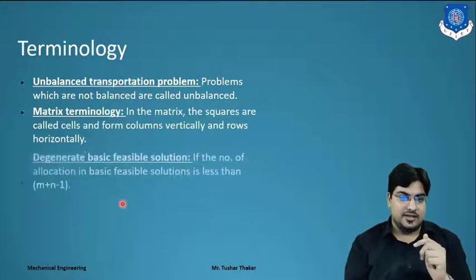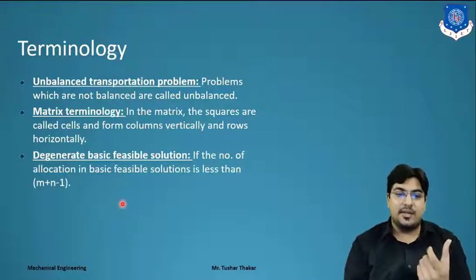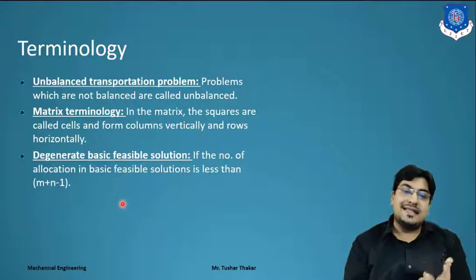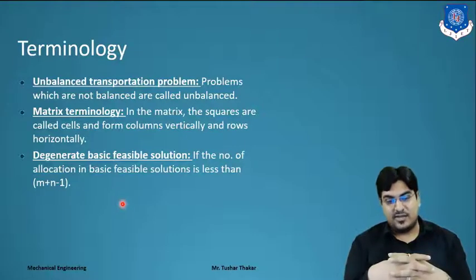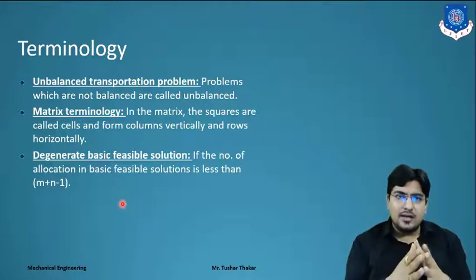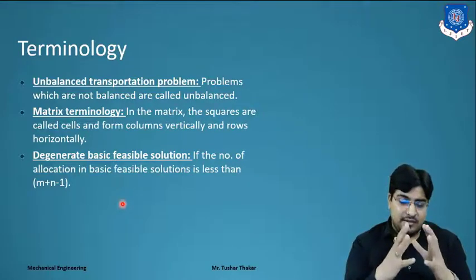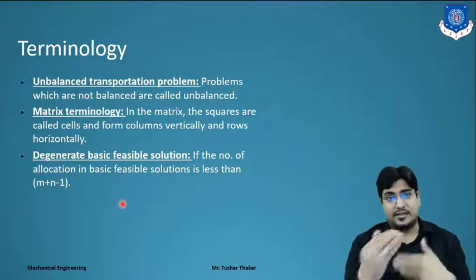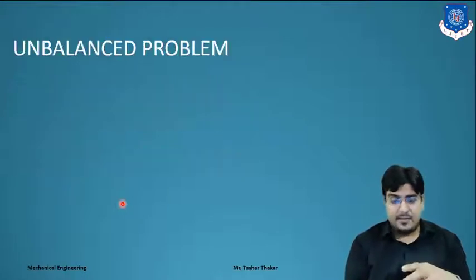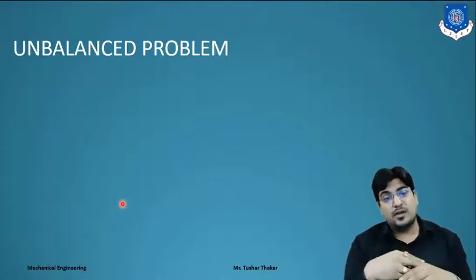Matrix terminology: we make a matrix, and the squares are called cells, in the form of columns vertically and rows horizontally. Degenerate basic feasible solution means the number of allocations in the basic solution is less than m plus n minus 1. We will learn in the next lectures, by applying the methods, whether a problem is degenerate or not. Clear?